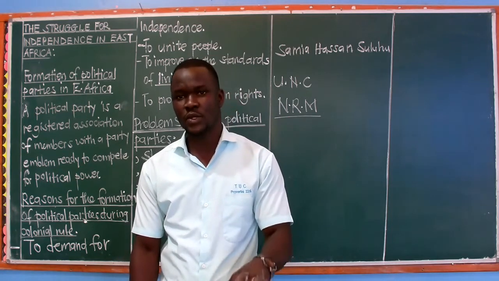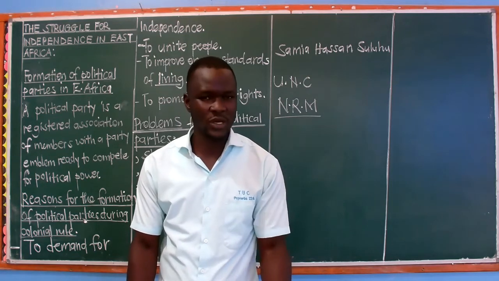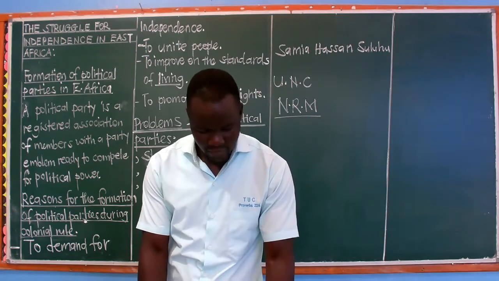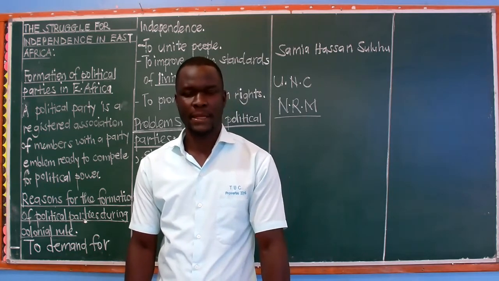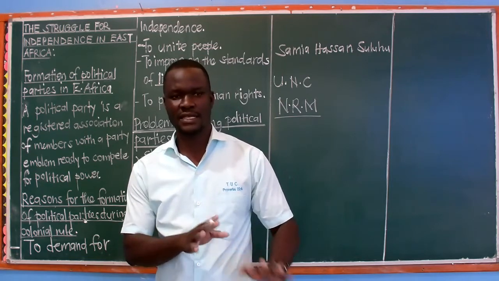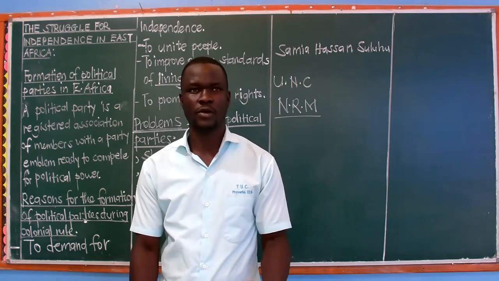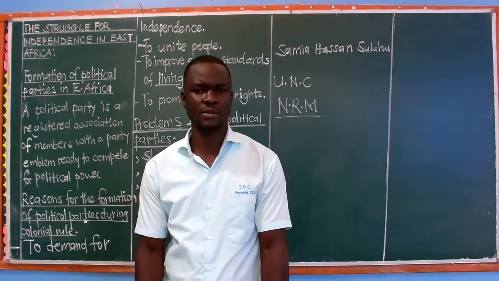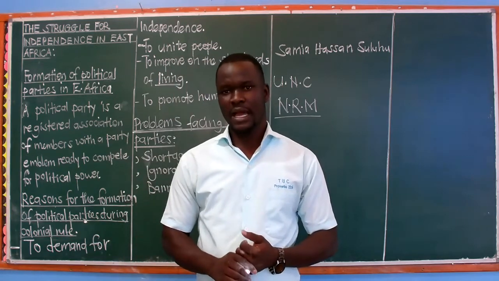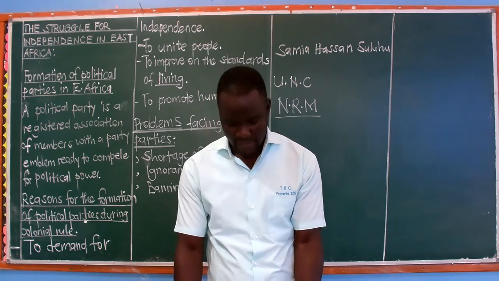Poverty levels are too high, whereby people are very poor. Hunger is always there. People don't have what to eat. And then we have low levels of industrialization. Industrialization, we are looking at industries being set up in an area. You'll find that that one is at a very low level, a very low rate, meaning people may not be able to get enough jobs. Remember, when these industries are set up, people can go work in them and they get money or they get jobs from there. That will make them sustain lives.